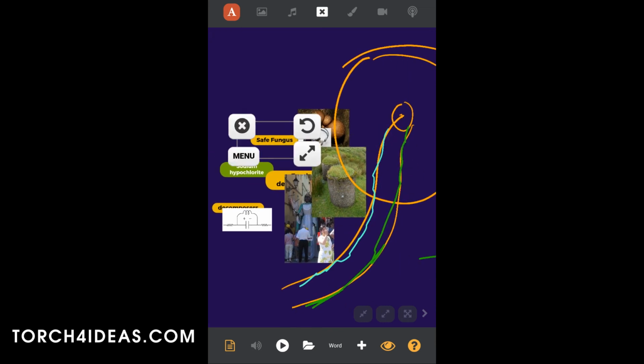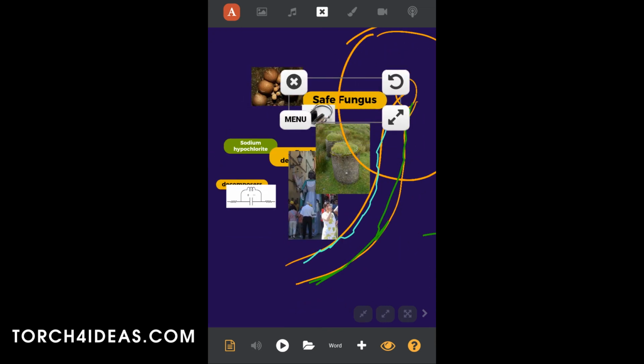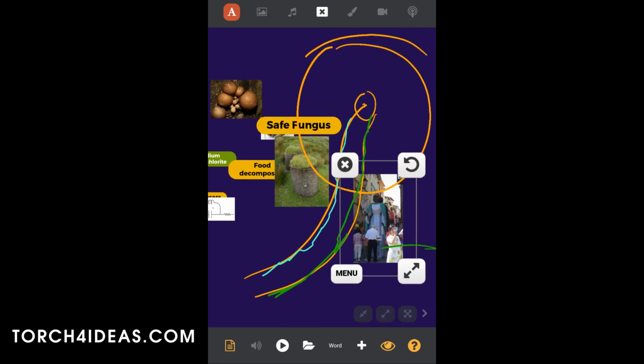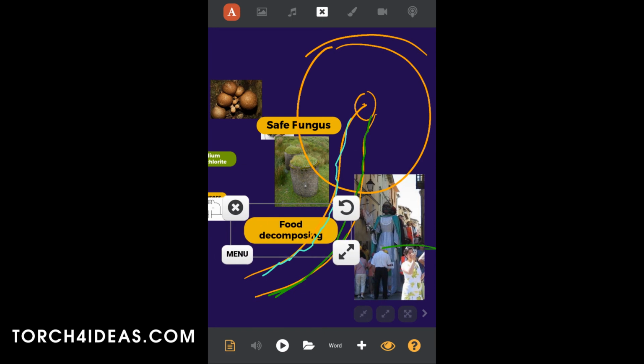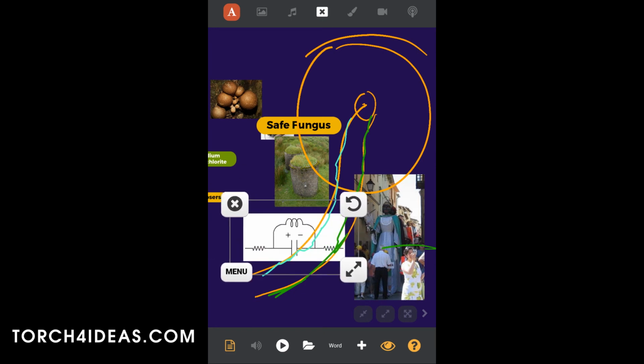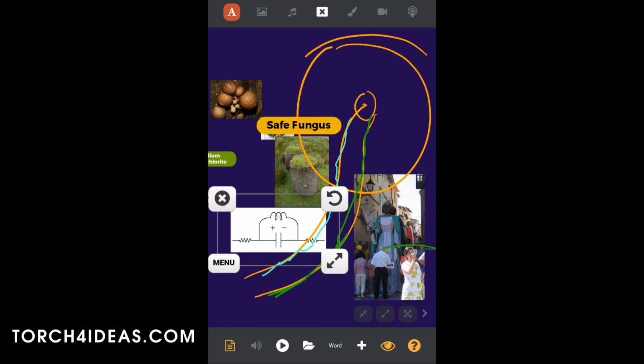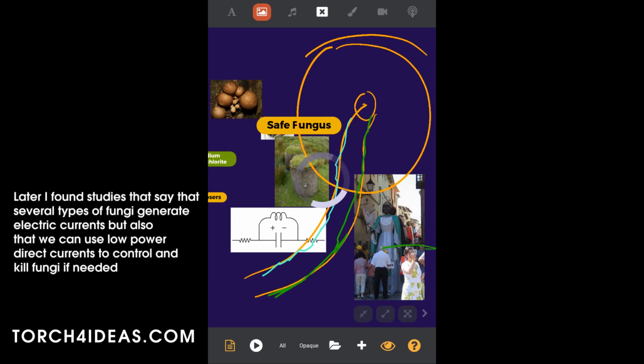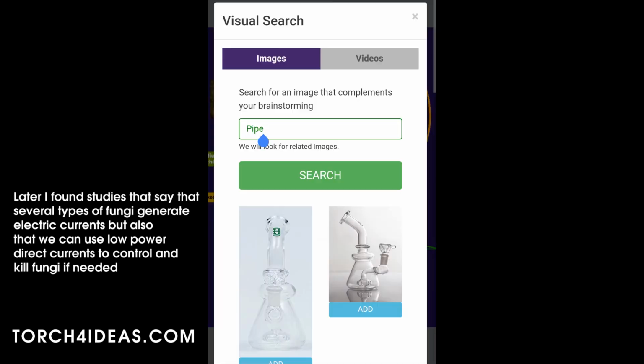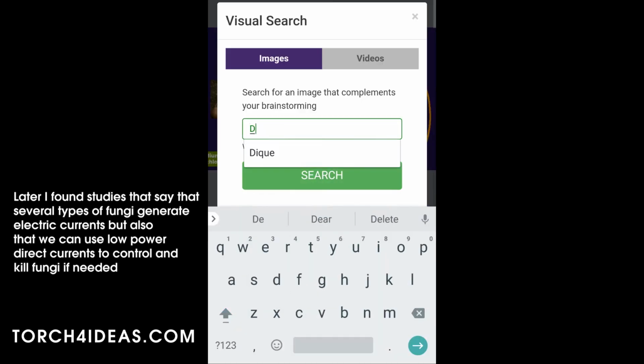Now, but what happens? There is an issue here, okay? The issue is that, okay, and that image on the right suggests let's dress the pipe, and you see that electric circuit. That was a torch that immediately suggested the connection that what if we could use electricity to somehow control this population of fungi, okay? Because I then researched an article related to that.